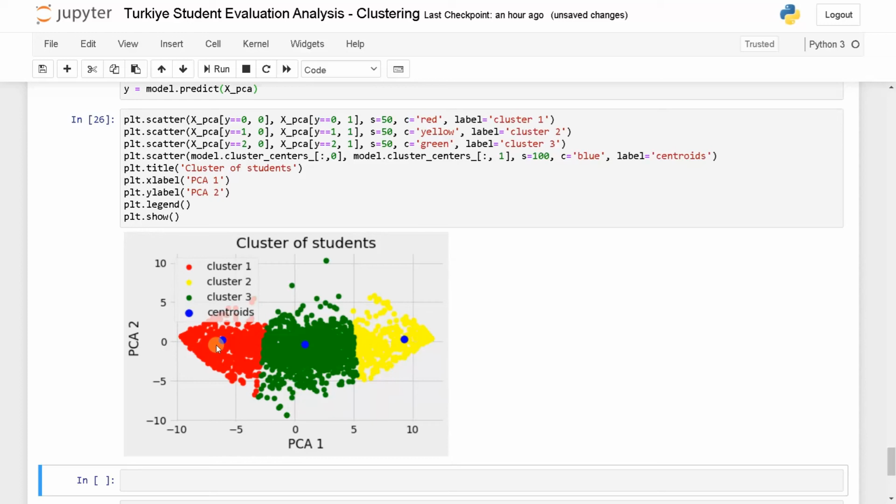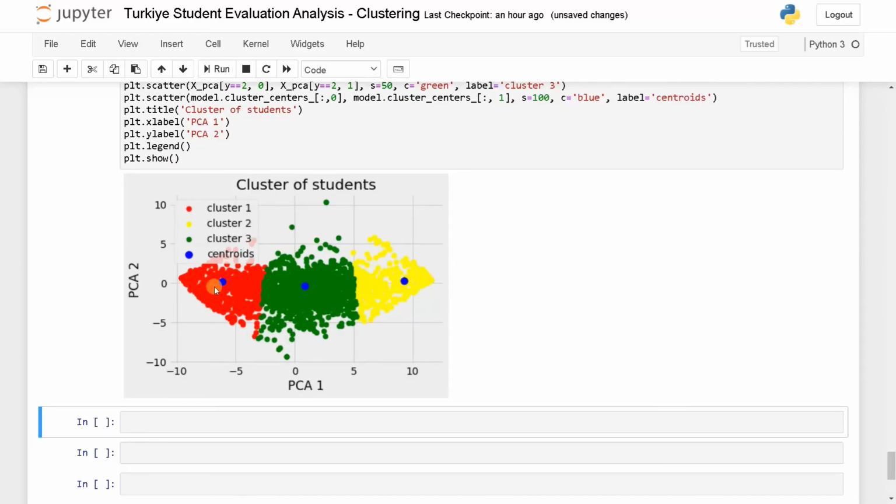Like that, we can make some assumptions, and we have 3 clusters, right? So we can give some output variables for each cluster. Let's say if the output variable is in red, the students are much dissatisfied. If it's in the middle, it is in the neutral state. And on the right side, for yellow, you can see they are satisfied. Like that, we can get some output variables from these groupings.